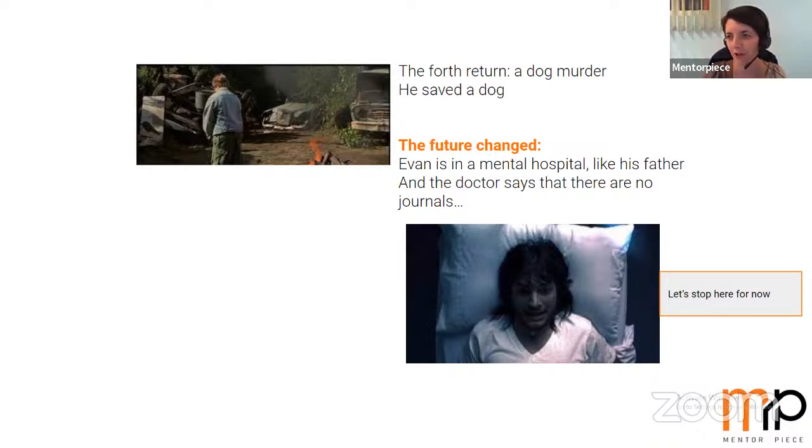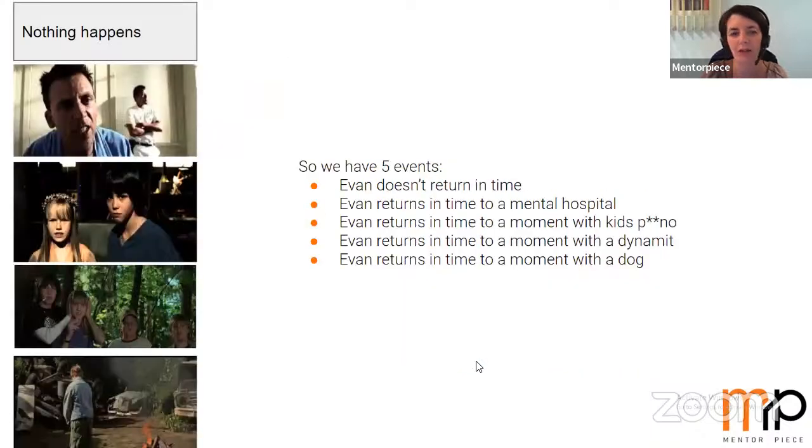So let's stop here for now, and let's try to make a table from all those events and actions of Ivan. So we have 5 events. The first one, when nothing happens, and then Ivan becomes a student, and Kylie completes the suicide. Okay, Ivan doesn't return in time. This is the first reality. The next one, Ivan returns in time to the mental hospital. Then the next one, to a moment with the kids porno. Then to a moment with the dynamite, and to a moment with the dog murder.